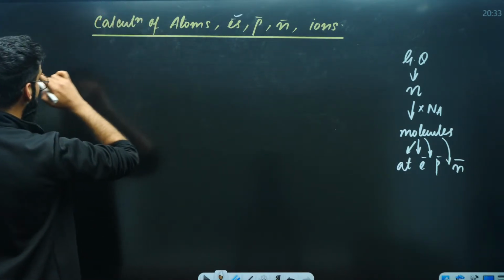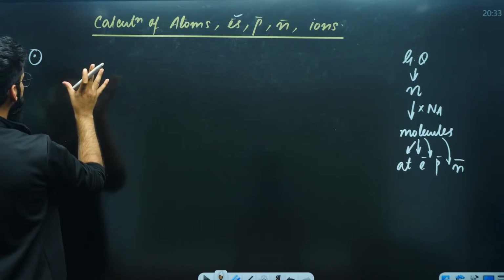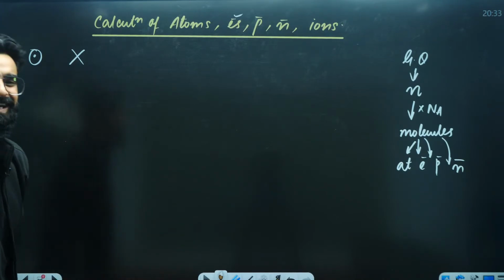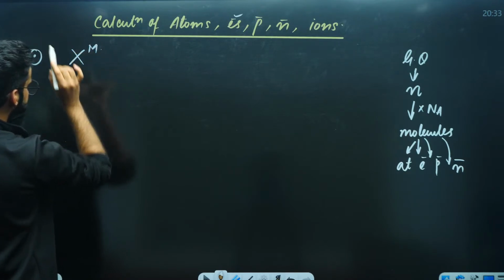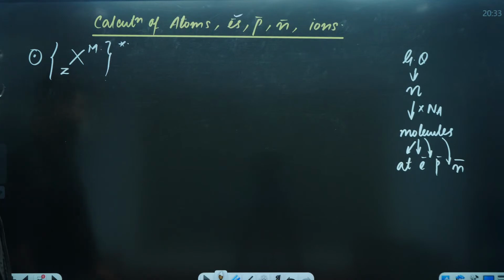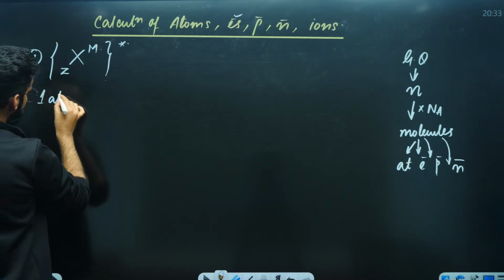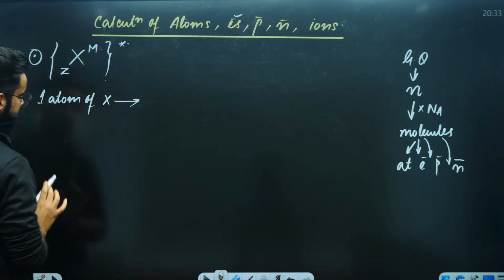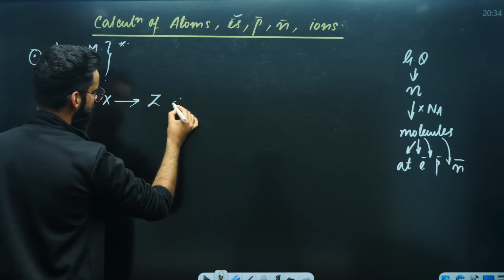Before using this general formula, let's say we have got the element X. I've taken one atom of X, whose atomic number is Z, whose mass number is M, and there is no charge present on this atom. I'm asking you, in one atom of X, how many electrons are present? There are Z electrons present.